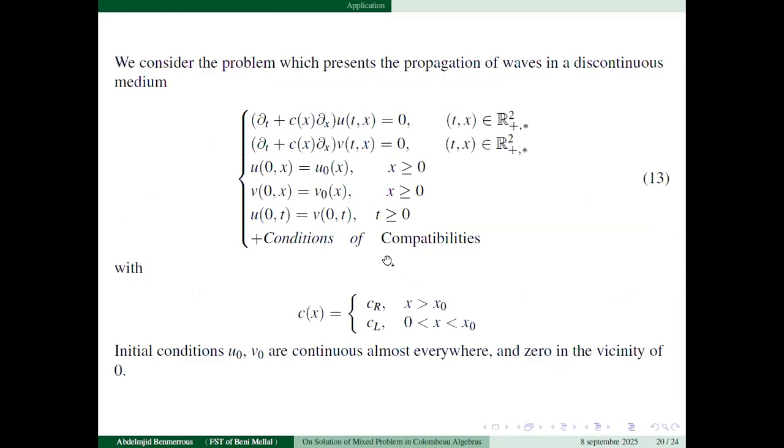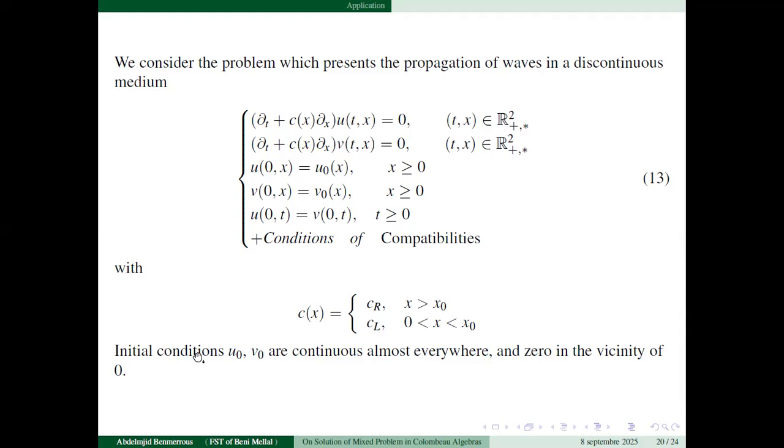As an application, we consider the problem which represents the propagation of waves in this continuous medium given in the system 13 here, with C equal to C R if X is strictly superior to X0 and C L if X is between 0 and X0.